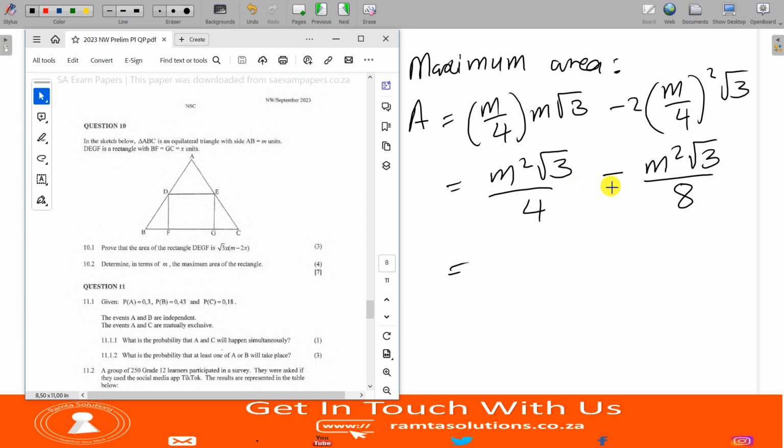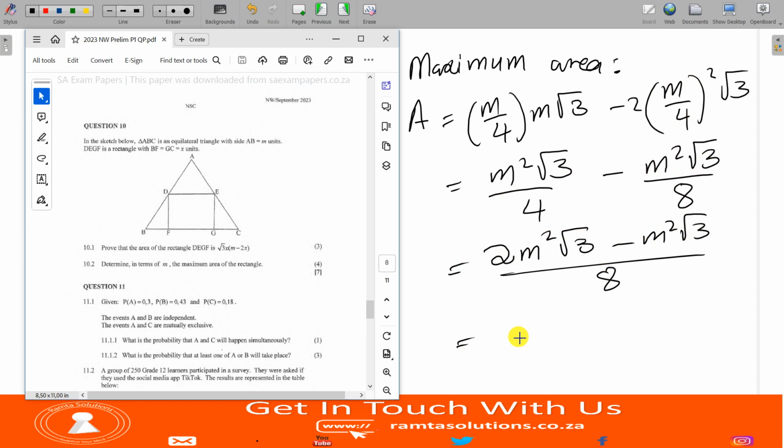If you like, we can simplify this and say this becomes 2m squared root 3 minus m squared root 3, all over 8. Therefore, this becomes m squared root 3 over 8. This is your final answer. Not m cubed, why did I say m cubed? It's m squared. m squared root 3 over 8 unit square. This is your maximum area.